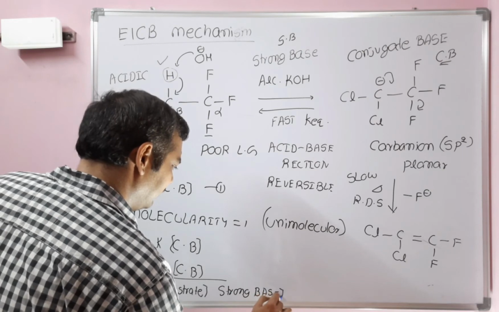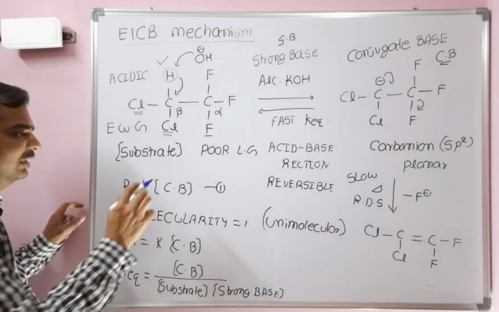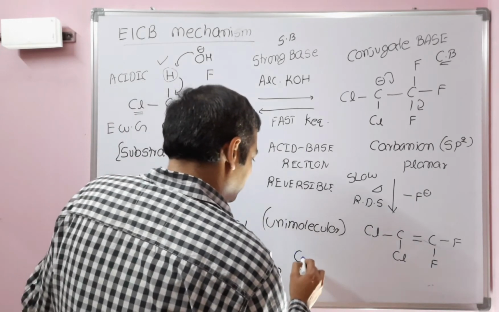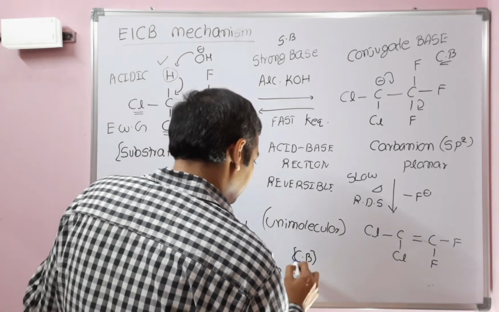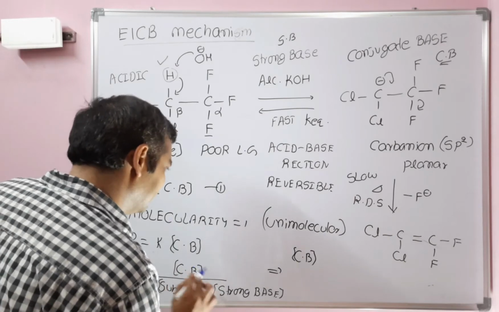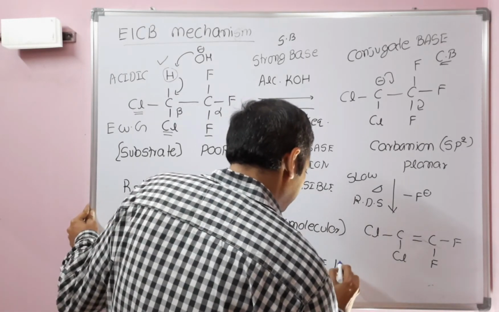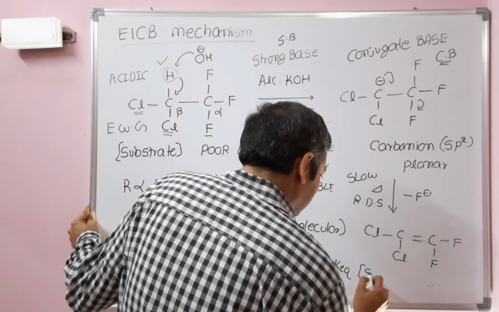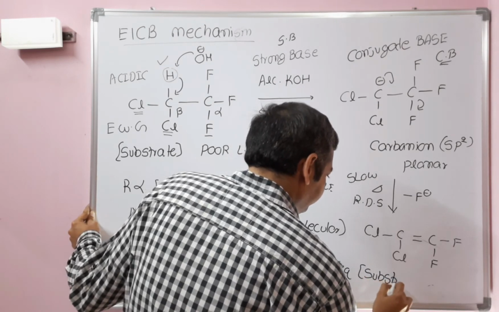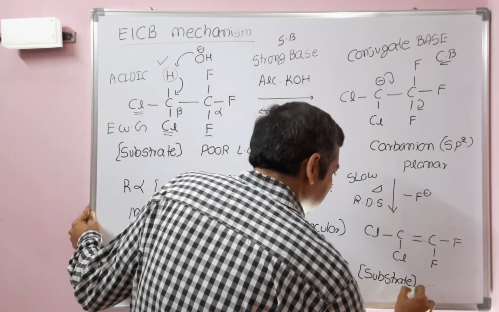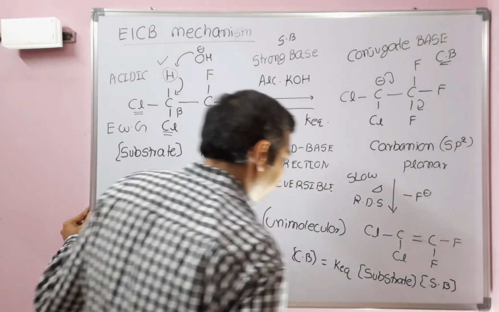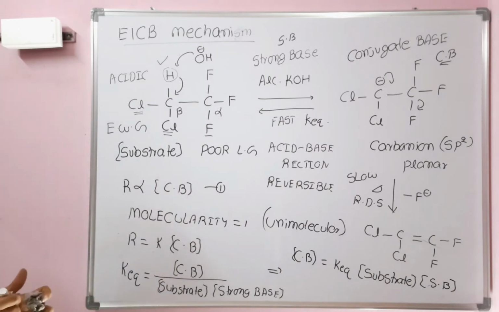This is the equilibrium constant for the first step. So from this equation, the concentration of the conjugate base is equal to K equilibrium into the concentration of the substrate into the concentration of the strong base.